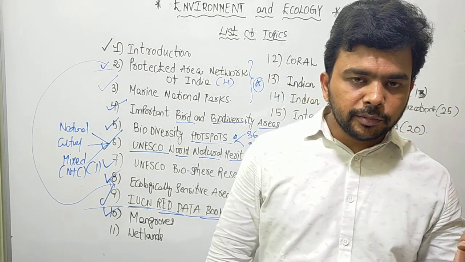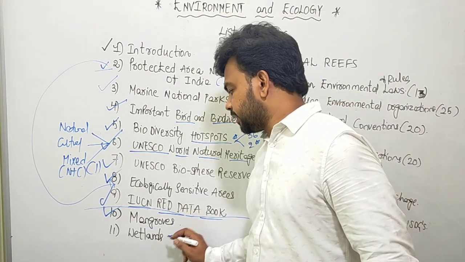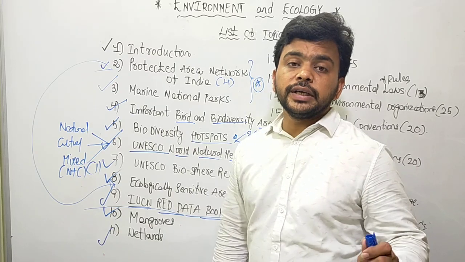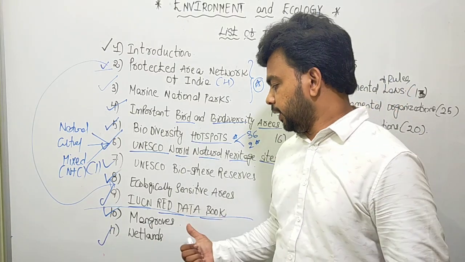The carbon is going directly from the roots into the soil. This is about the mangroves. We discussed that, and we have this mangrove genetic research center in Odisha. Okay, that also we discussed.